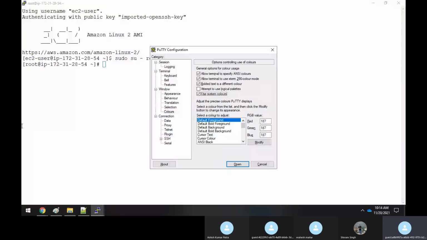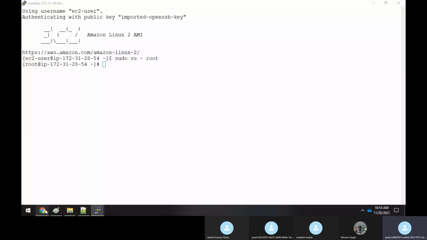Now come to the AWS console and go to the second worker node, sorry. Take this public IP address and launch the PuTTY. You need not do anything. You have to just click on this and say load. Now here you have to just paste the IP address, and open. Because you have created a session itself. See here, now you are able to log into the machine. Now it will become easy.